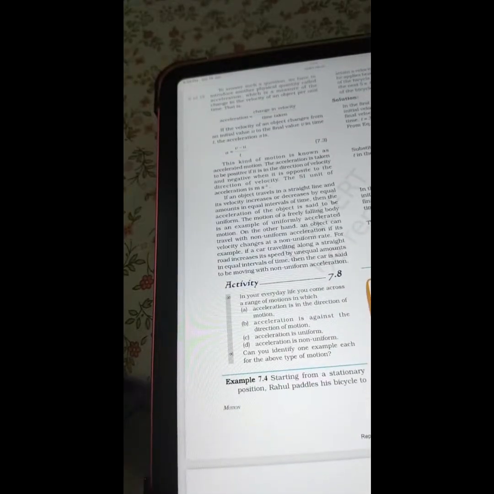Let's move to page number 77. I hope it is visible. Let's change the angle a bit. To answer such a question, we have to introduce another physical quantity called acceleration, which is a measure of the change in the velocity of an object per unit time. That is, acceleration is equal to change in velocity divided by time taken.